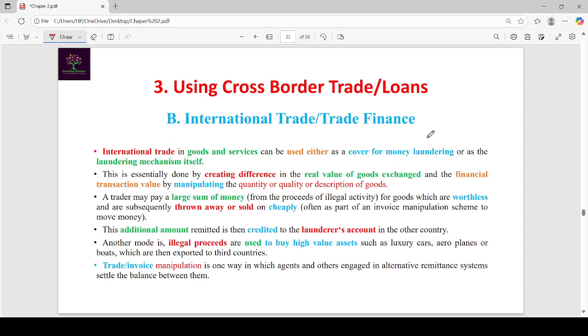The next method under the cross-border trade loans category is international trade, or trade finance. International trade in goods and services can be used either as a cover for money laundering or as the laundering mechanism itself. So, let us discuss these two with an example.